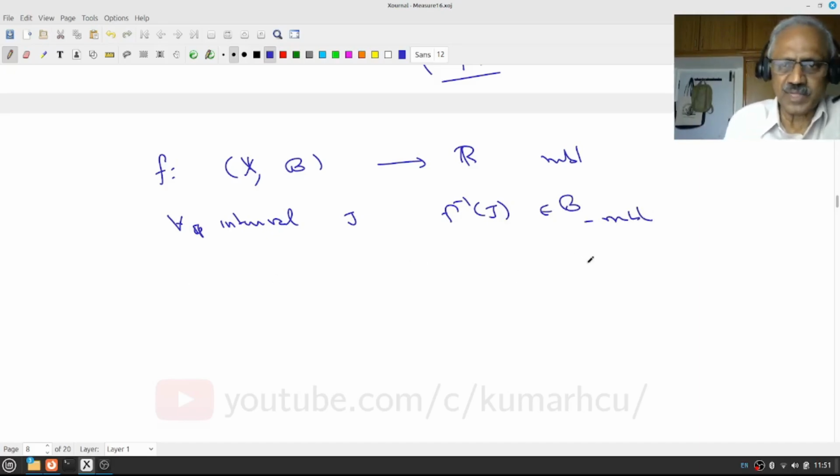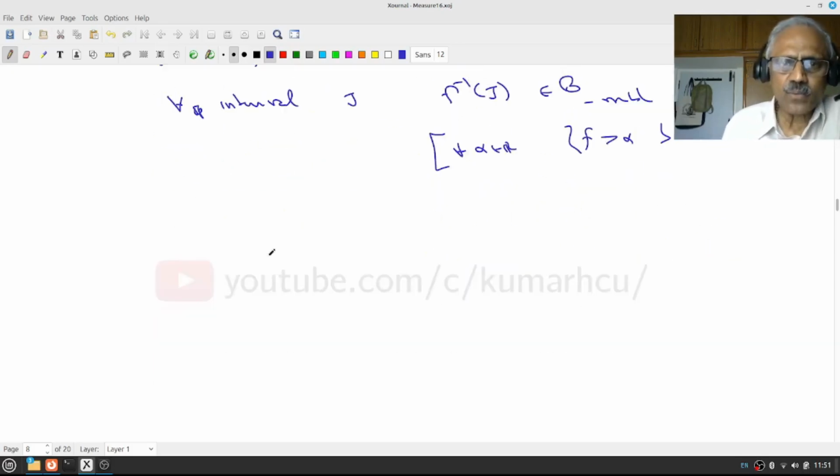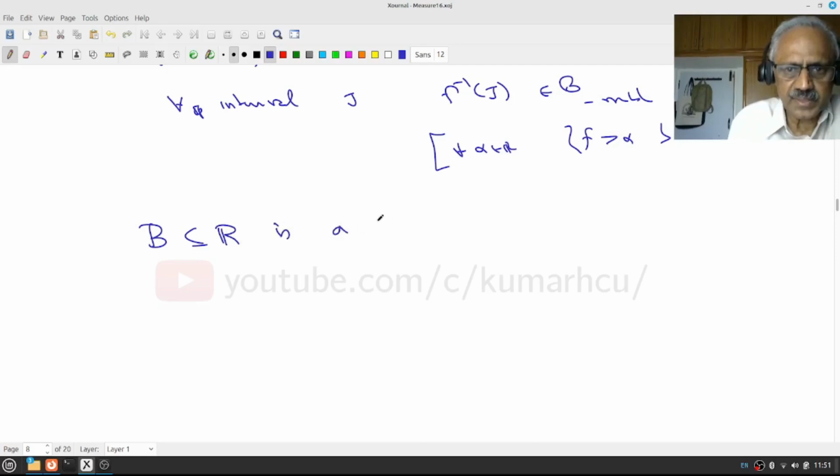And of course we saw it's equivalent to for each alpha in R, this is measurable. If you know topology, I can say something more, but let's not worry about it at present. Is this clear?